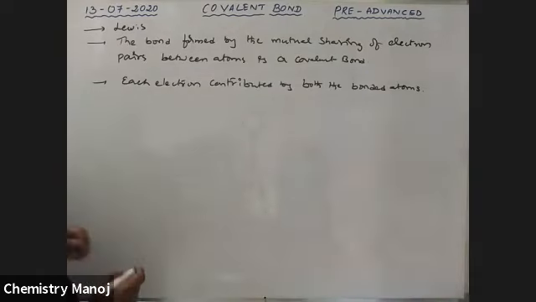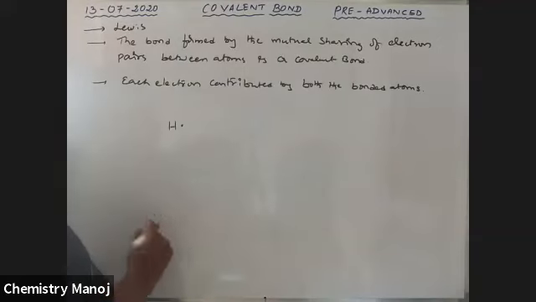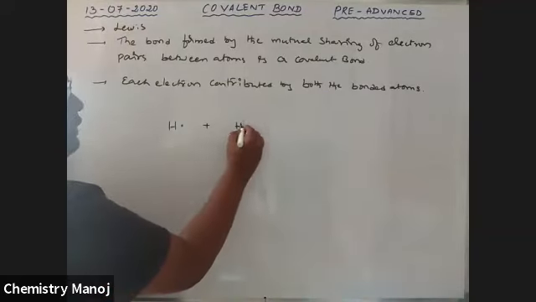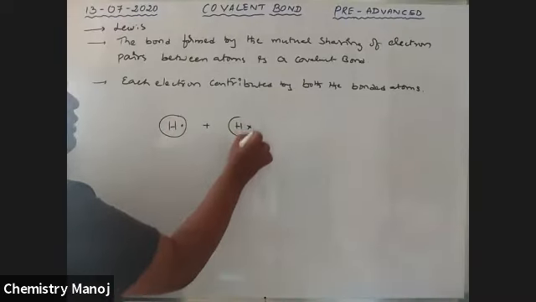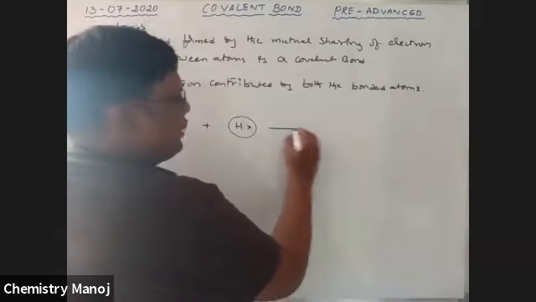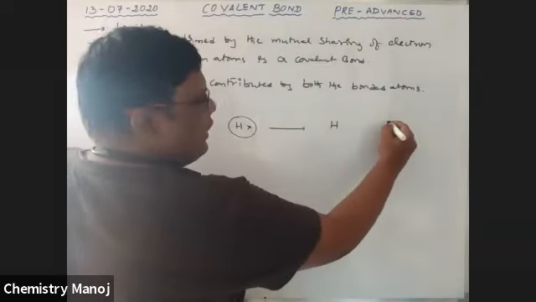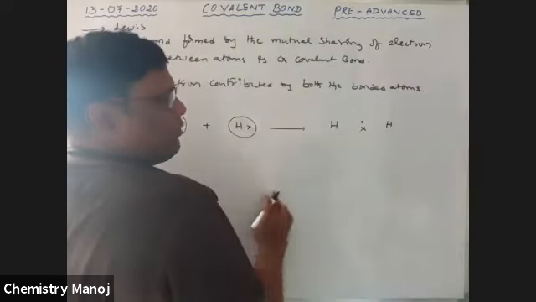So see here, there is a hydrogen atom. It has one electron in the outermost orbit. There is one more hydrogen atom. It has one electron in the outermost orbit. These two atoms are involved in bond formation by mutual sharing of electrons. So this one gives its valence electron, and this one gives its valence electron.